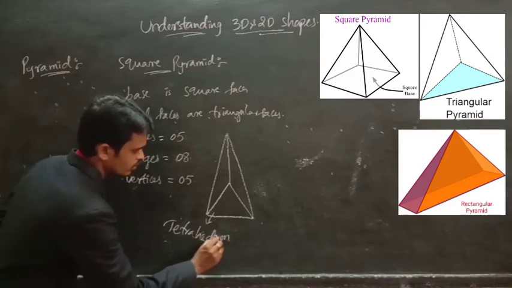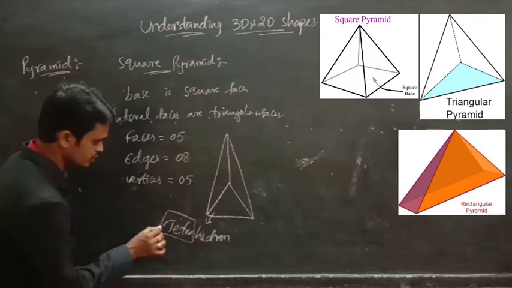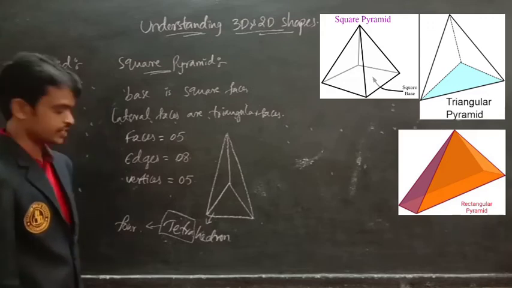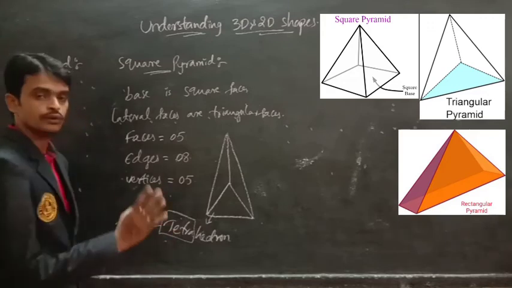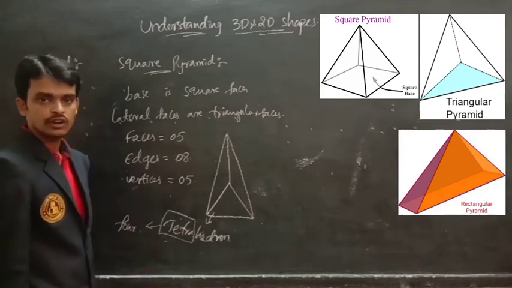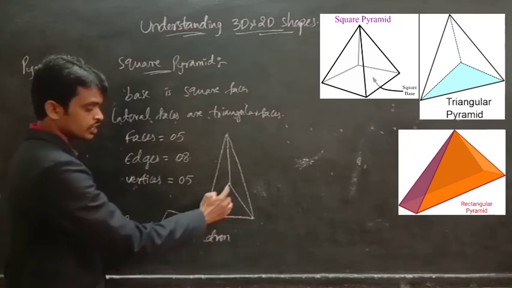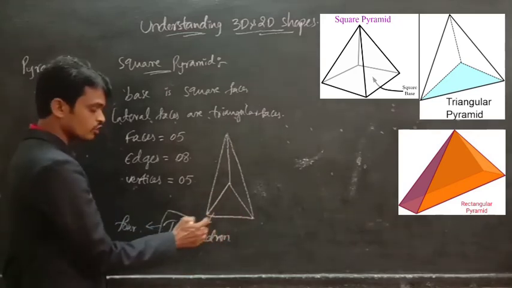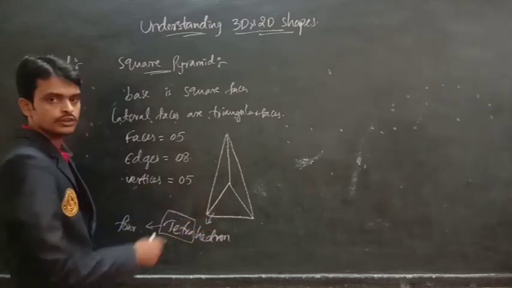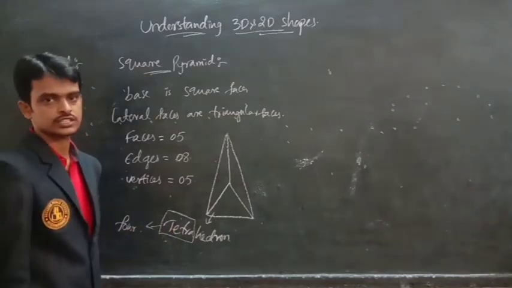Tetra means 4 faces. It has 4 faces. If the pyramid's base polygon is a triangle, then it is called a triangular pyramid or tetrahedron. Tetra means what? 4 faces.